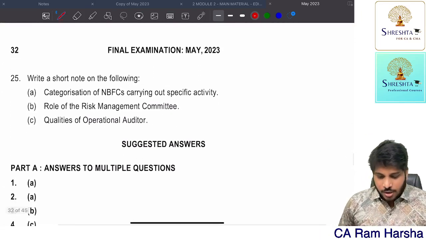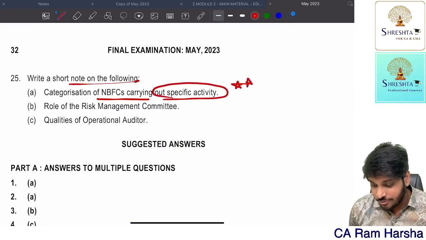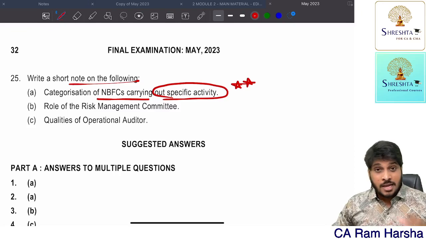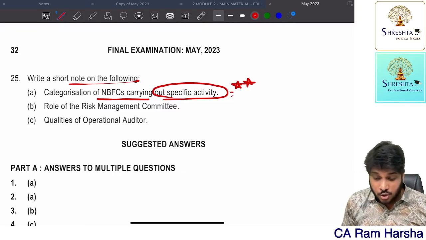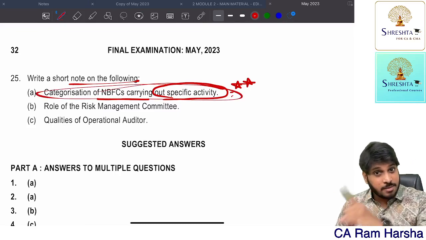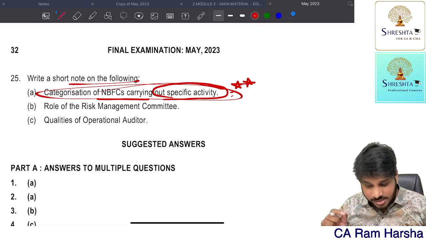Next. Write a short note on the following: categorization of NBFC carrying out specific activity. If you look at the amendment notes, the NBFC amendment was given with a side heading, so they tested one side heading directly. I told this point clearly in the amendments class. A question can come like this. In the amendments class, long back, well before the RTP was released, I clearly mentioned this. Exactly, it was tested.